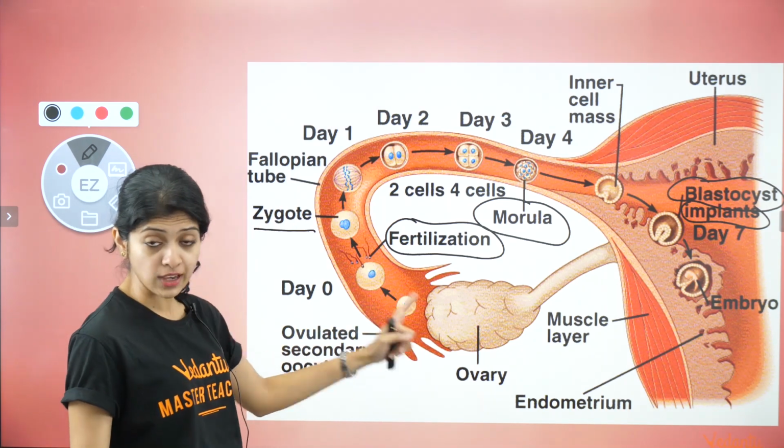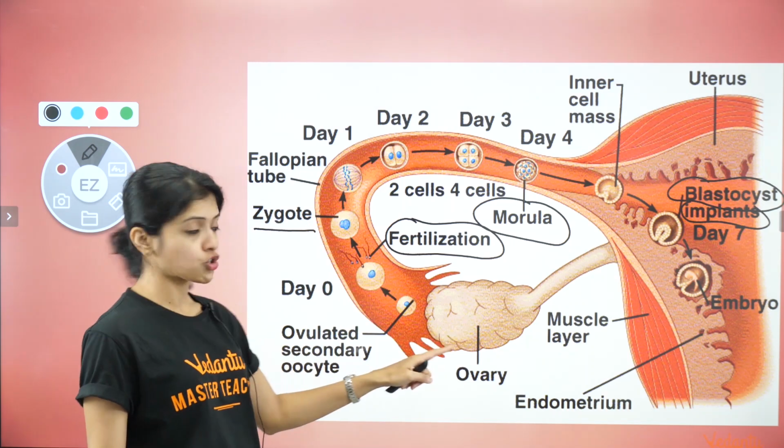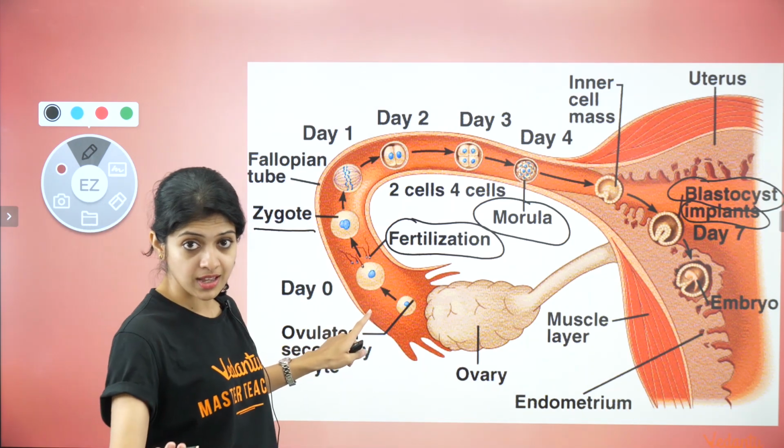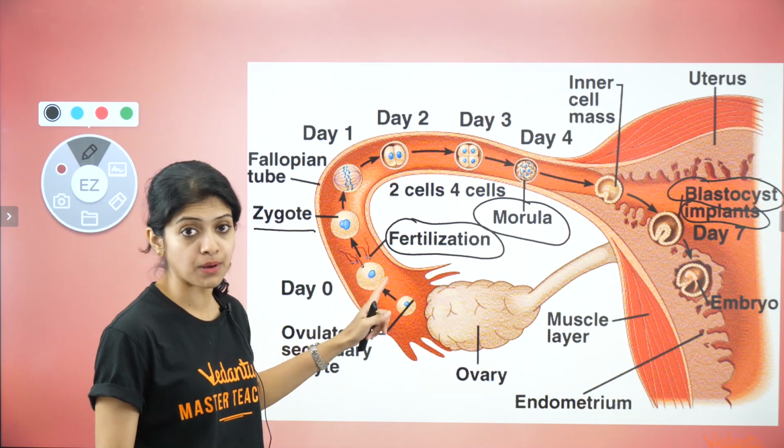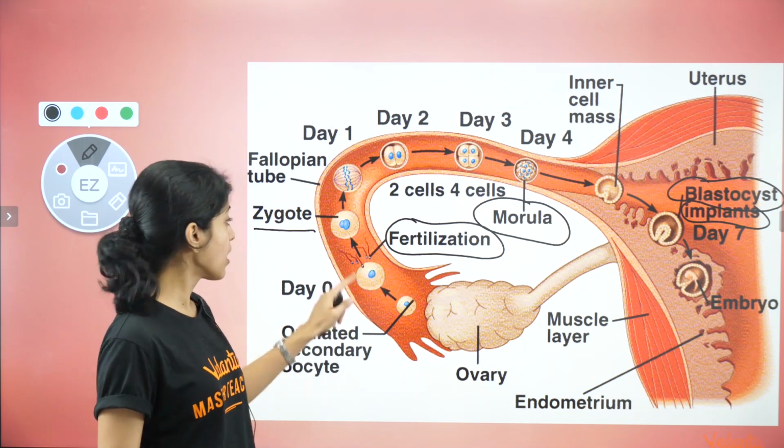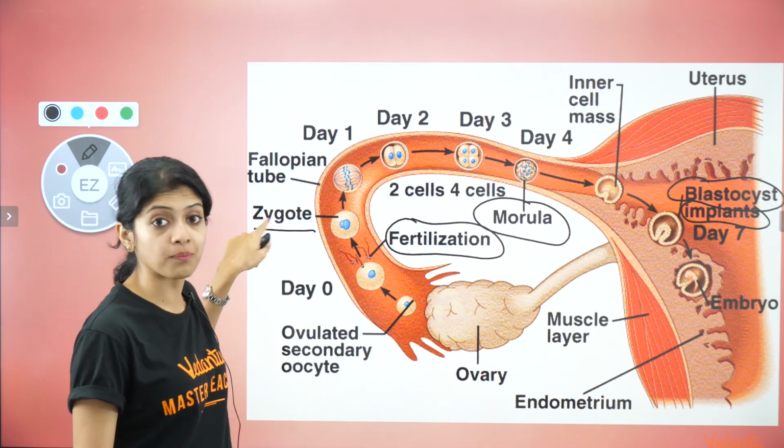Once again, very quickly, the ovary releases its mature ovum, and if sexual intercourse happened and the sperms fertilized the ovum, fertilization occurred to form the zygote.